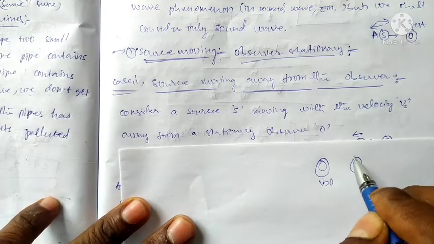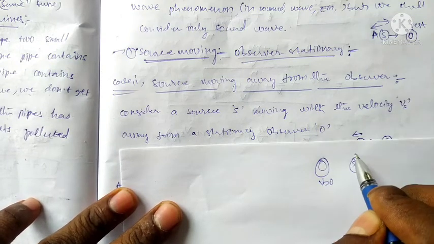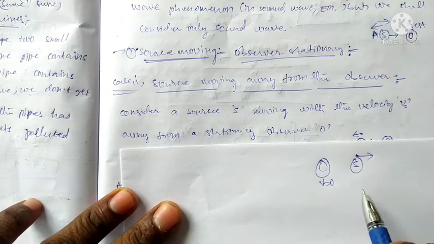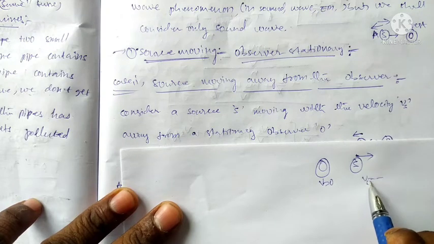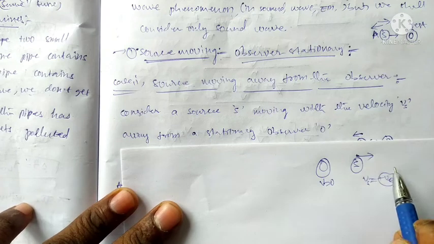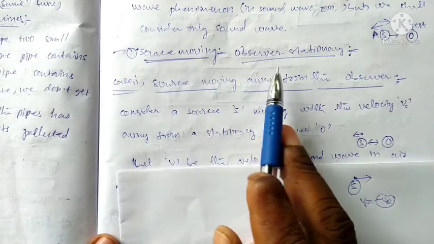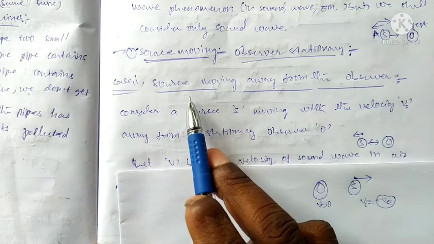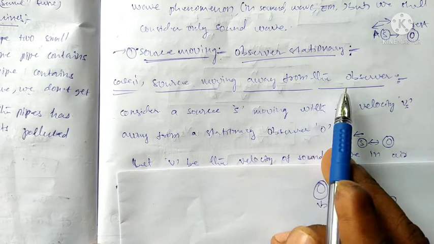The source is moving away from the observer, in the forward direction. Forward direction means we take v as vs, positive. Source is moving, observer is at rest.